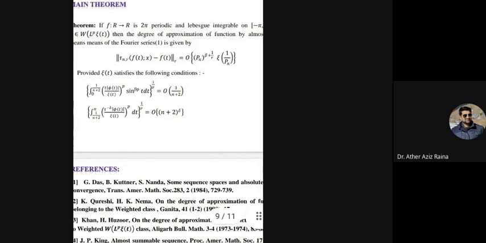And the second one is the integration between interval 1 upon n plus 2 to pi of t to the power minus sigma phi t upon xi t whole power p dt whole power 1 by p is equal to order of n plus 2 whole power sigma. And I used the references that are given.